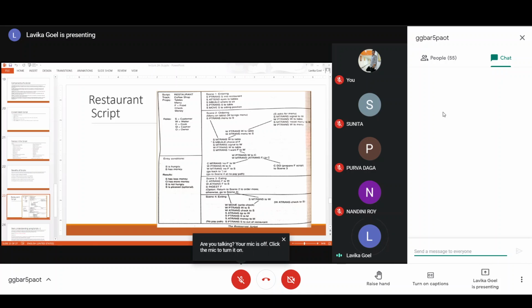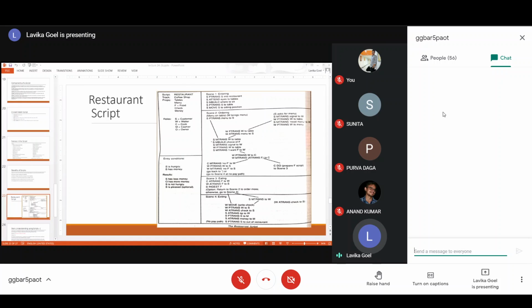Okay. Now the left hand side case is the abnormal case where food is not present. So the cook will tell the waiter that no food is there. So CM trans no food to the waiter, and the waiter will tell this to the customer. So the waiter goes to the customer. So WP trans W to S. Now WM trans no food to S. So he is telling no food to the customer, and then the customer has the option that he can choose another option of food, or otherwise he can just leave the restaurant.